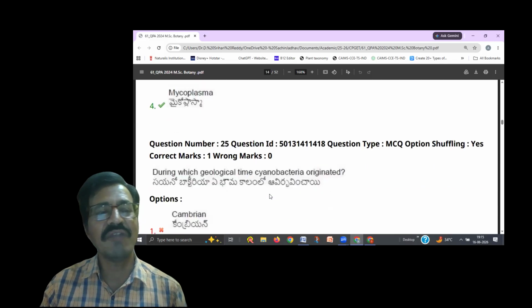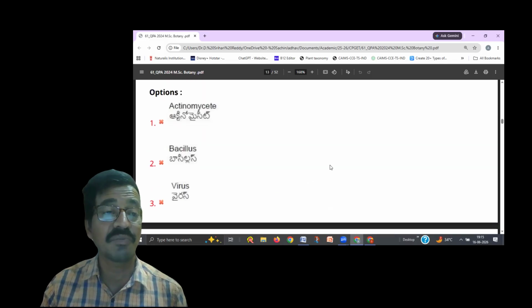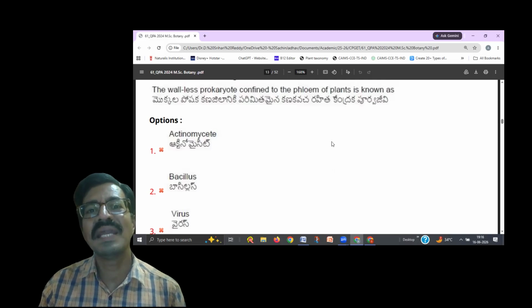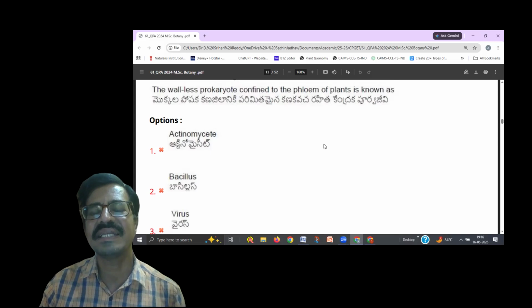So next, one more thing you should remember, they may ask one more important question: in which of the organisms does penicillin not work? Because penicillin is an antibiotic. It was discovered by Alexander Fleming. It was extracted from Penicillium notatum. Penicillium notatum is the fungus from which he discovered the penicillin. That compound was isolated from Penicillium notatum. That penicillin is the antibiotic.